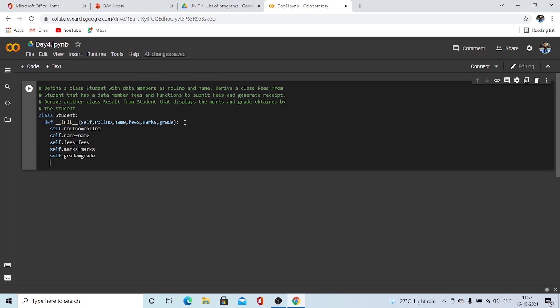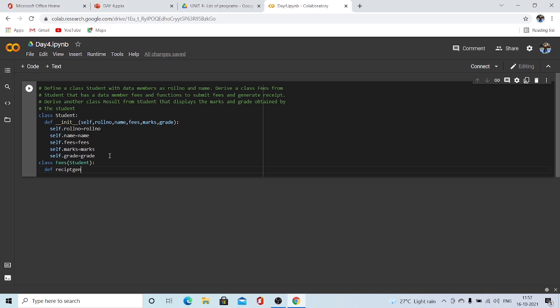Now let's go to the second class, the derived class from student. That is, we have to derive a class fees from the student that displays the receipt. Okay, class fees, and to write this class, we have to use this, right? You got it, right? The derived class will have the parent class in the brackets in the class name only. Now here we can simply write the method of generating receipt.